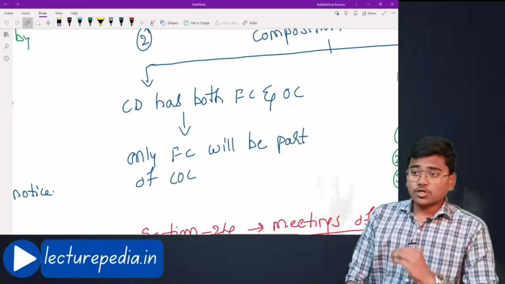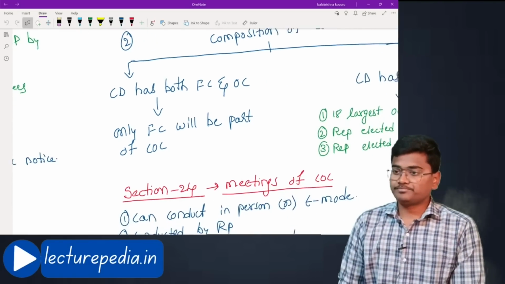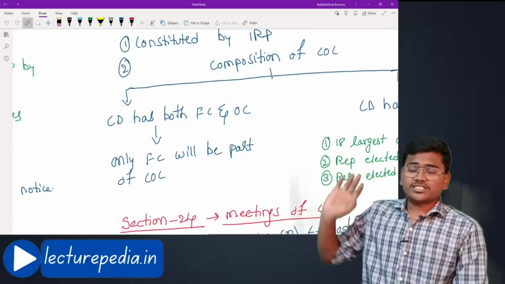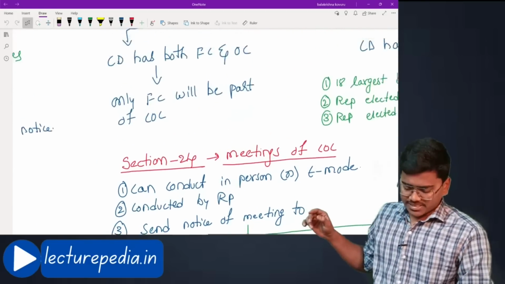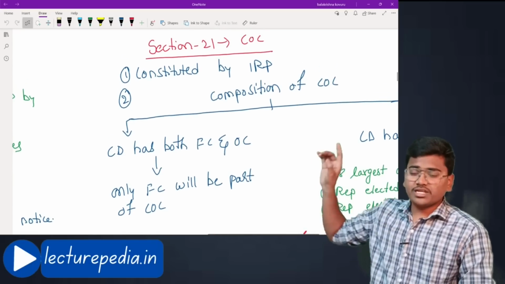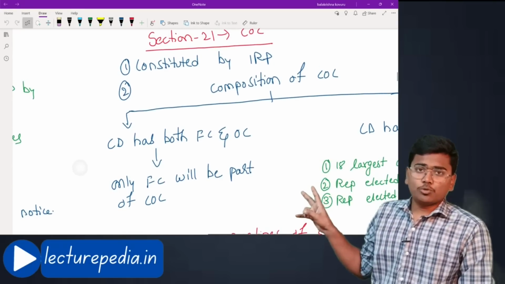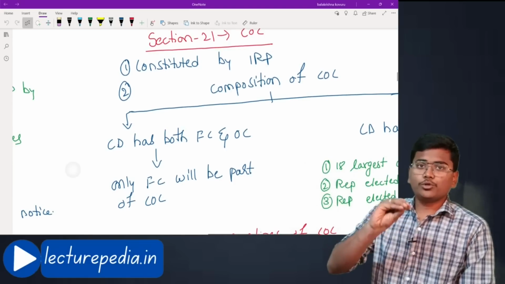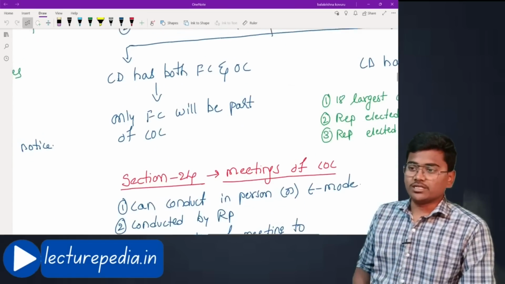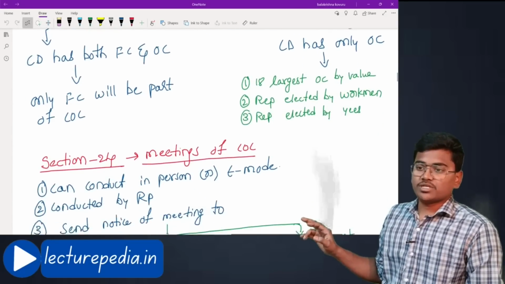In that case, operational creditors will not form part of members of committee of creditors. Hope that is clear. That is section number 21. Apart from this, section number 21 is a very large section. Basically these 2 points are important from that section. There are some more points that you will be able to understand once you read it. So I have just covered these 2 points from that section.